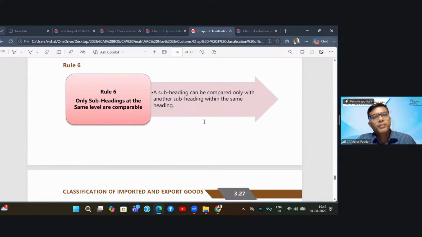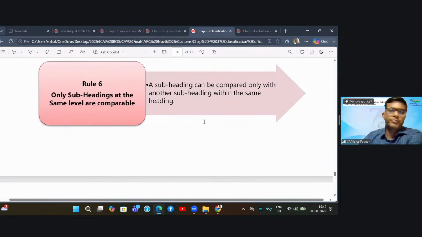Now, what does rule 6 deal with? Rule 6 says that you have applied rules 1 to 5 for deciding the main chapter heading. Now, once you have decided the main chapter heading, within the chapter heading you will have multiple subheadings. Now, apply the above rules again for identifying the subheadings and the sub-subheadings. So, the manner in which you first decided which chapter and which heading my products fall under, on similar lines, once you've decided the heading, the subheadings of that will be decided on similar lines.